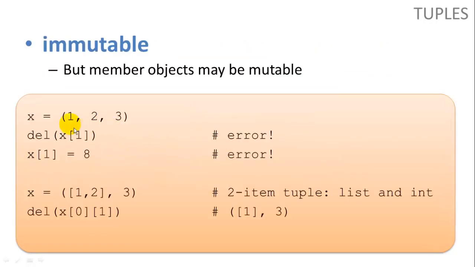So tuples are immutable, as I said. If we try to delete an item from a tuple or change the value of an item in a tuple, we're going to get an error. But if we have, let's say, a list inside of a tuple, here we have a tuple called x, and our first item is a list with 1 and 2 in it, and our second item is an integer 3. So we can't change that 3. That's immutable. However, we can change the list. Here we're going to delete the first item in the list, which is 2, the item in index 1. So our new tuple has a list with just the 1 in it and integer 3. So we can change the list. The list itself is mutable, but the tuple is not. We still have to keep the list in this position.